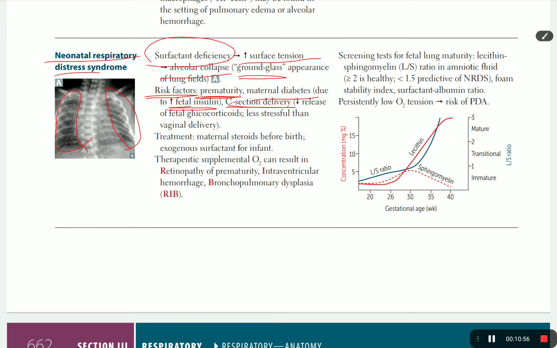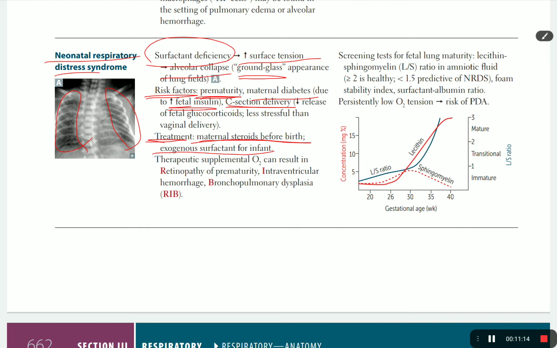If they don't get the stress, they cannot get steroid hormones, so it affects the surfactant. So the treatment is maternal steroid before birth as a prevention, or exogenous surfactant after birth if we find an